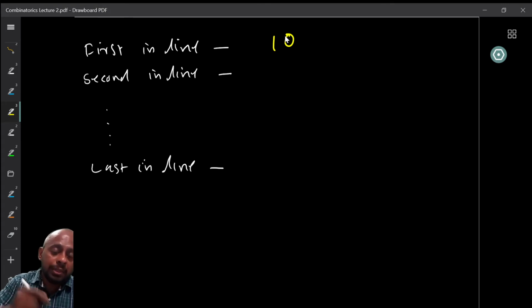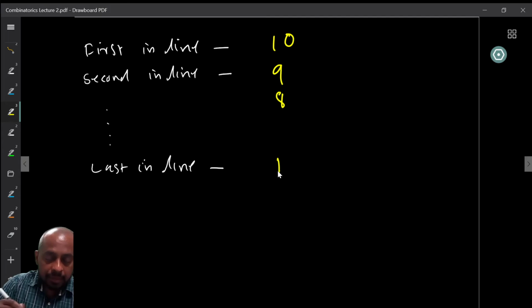Even though who is going to stand there depends on the first choice, the number of persons who can stand there does not depend on this choice. So therefore, I can clearly say there are 9 possible other people for the second position. Then I can choose the third person in 8 possible ways, etc. The last one is going to be only one person, right? He is going to stand in the 10th position.